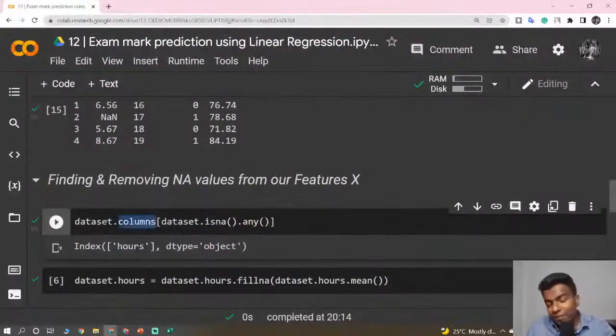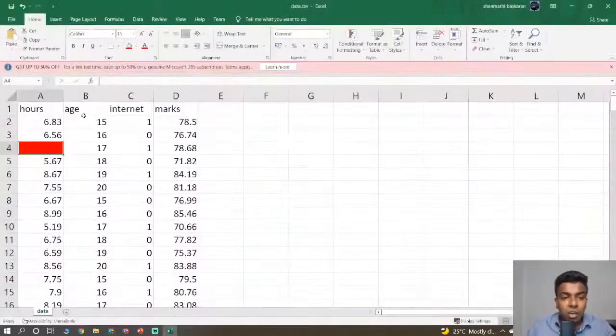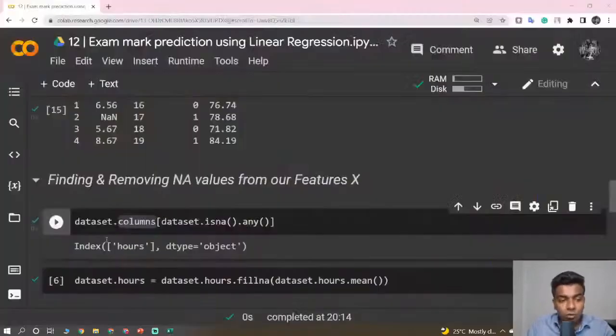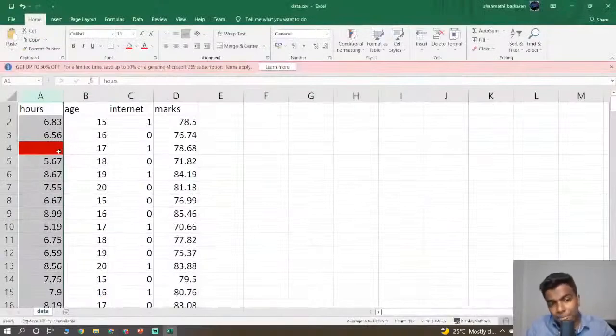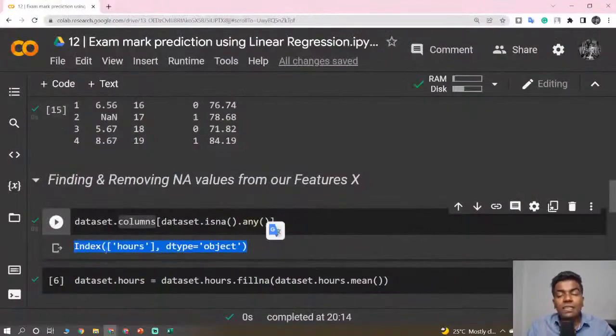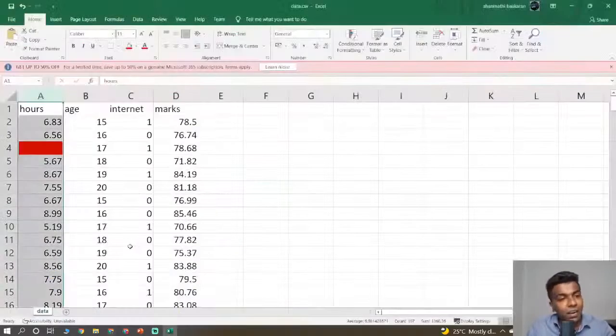Because we have represented columns, in which column are we having not available values? Based on this, it is giving the answer that in the Hash column there is an empty cell. Okay, are you clear with this? So what we are doing is finding out whether there are any empty values present in a certain column. If you run dataset.columns of dataset.isna.any, it is just giving the column title. So Index of Hash, dtype is equal to object, which is nothing but telling that in the Hash column we are having empty values.